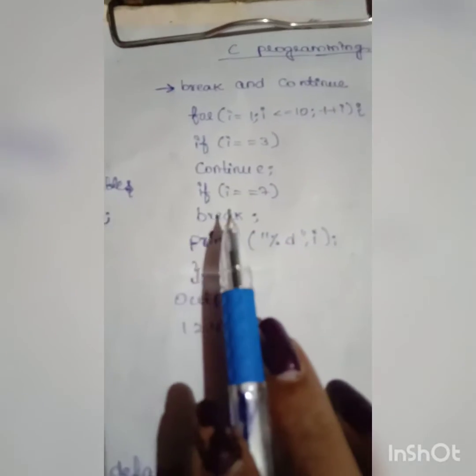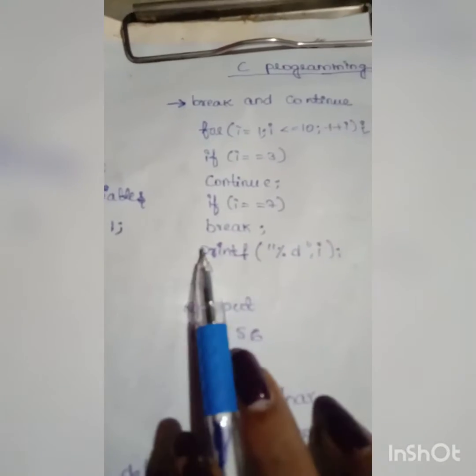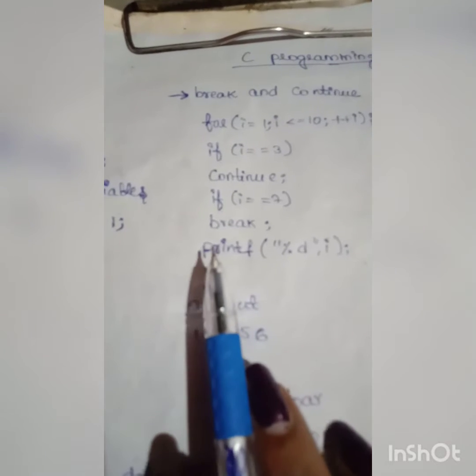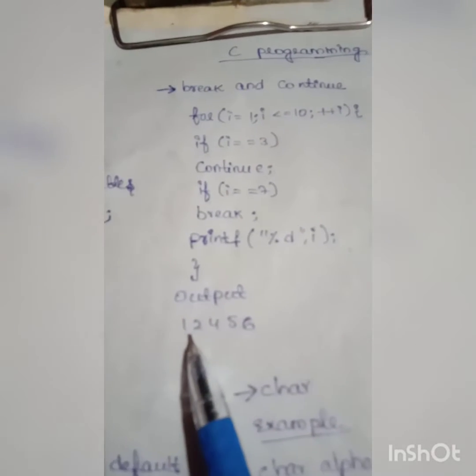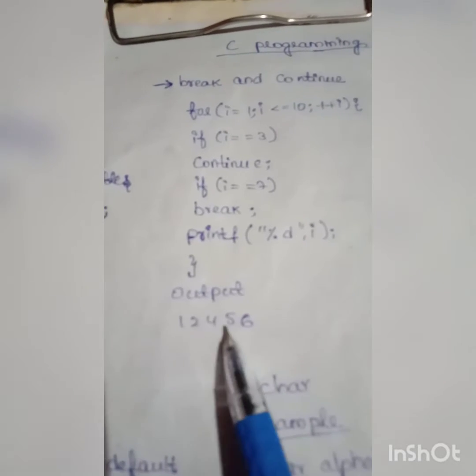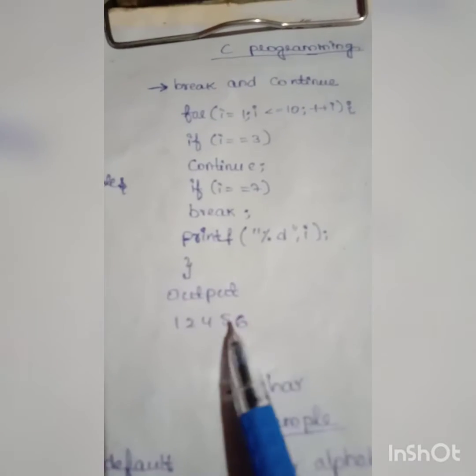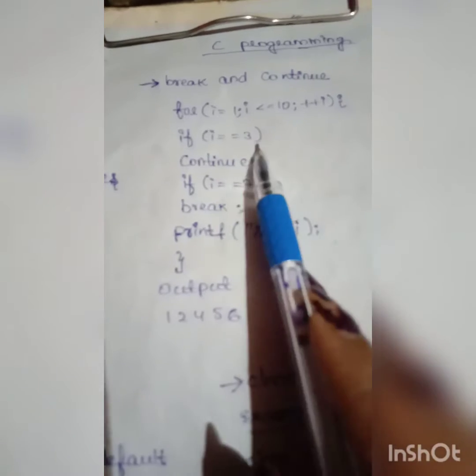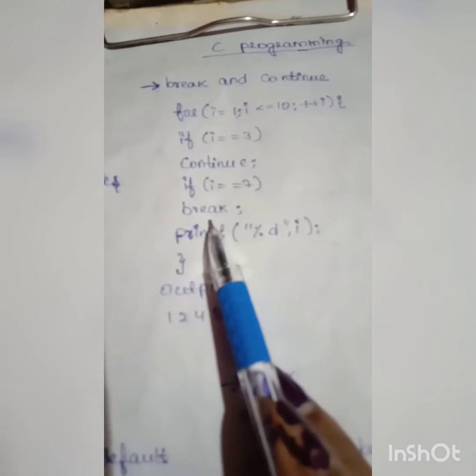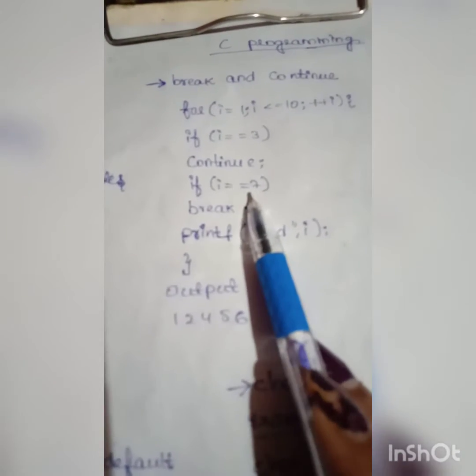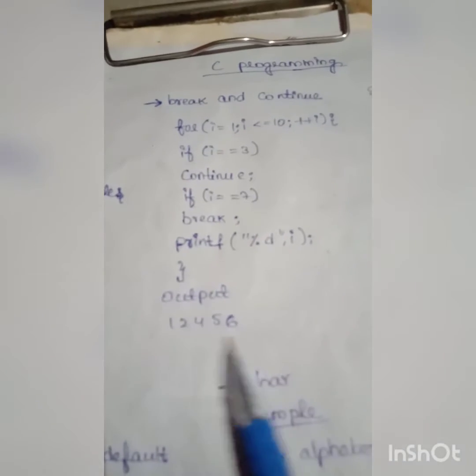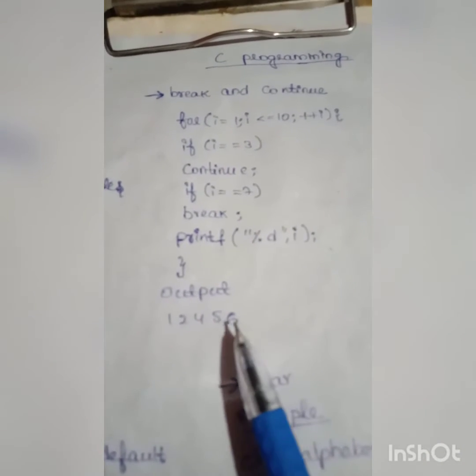If i equals 7, then the break statement comes into effect and terminates the for loop. So we get the output 1, 2, 4, 5, 6, because the continue statement skips the 3 and the break statement terminates the loop at 7.